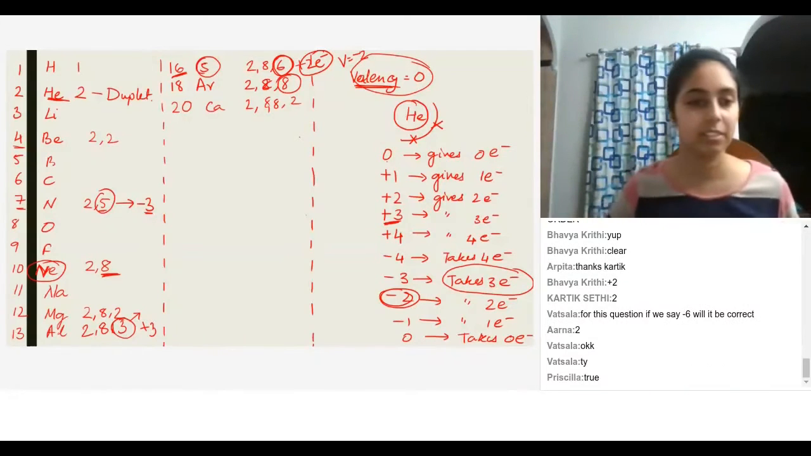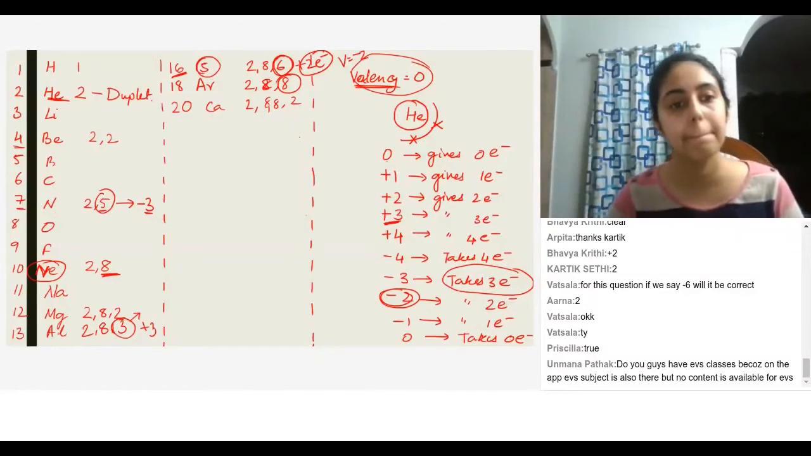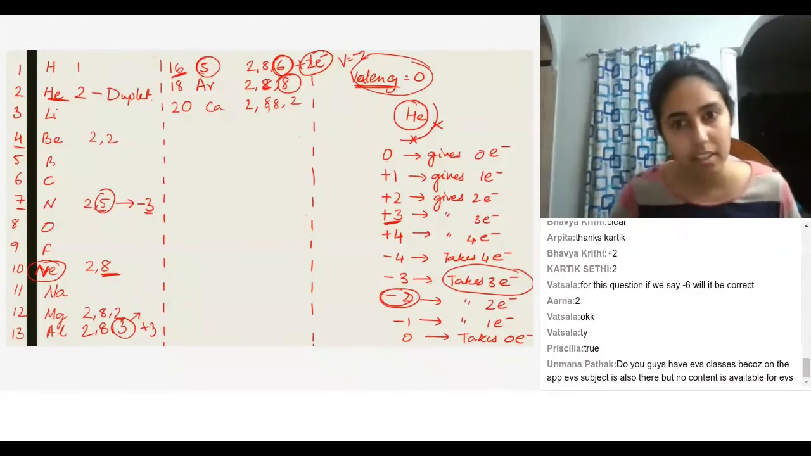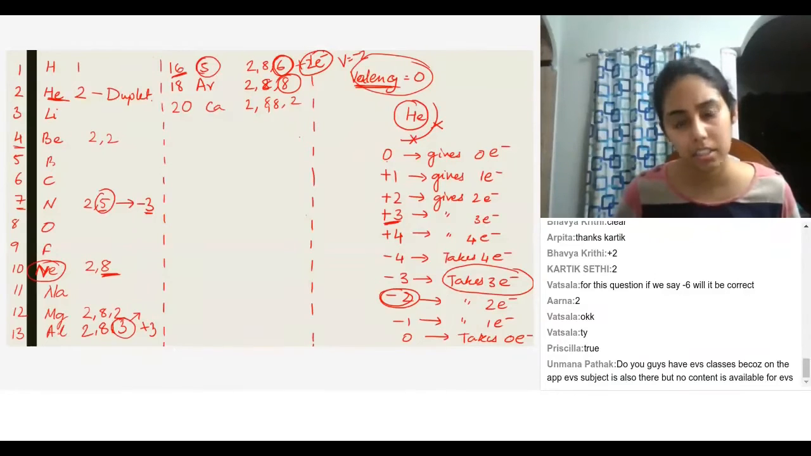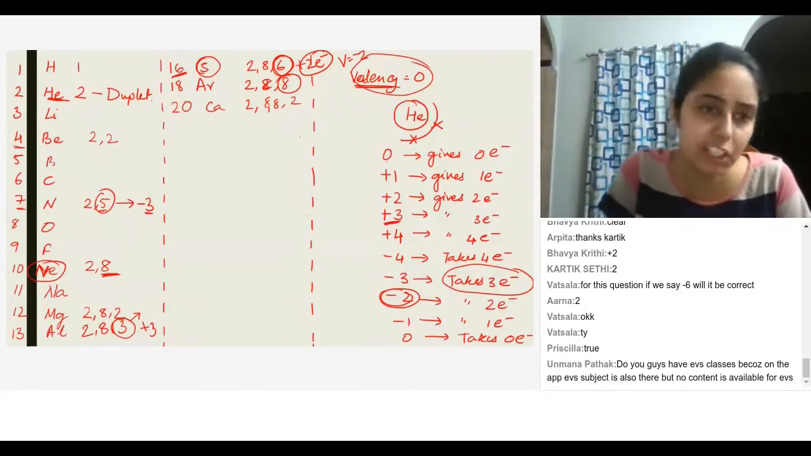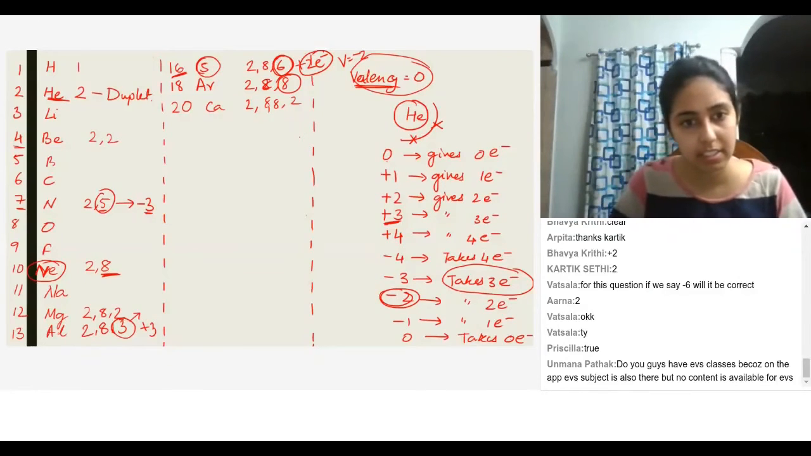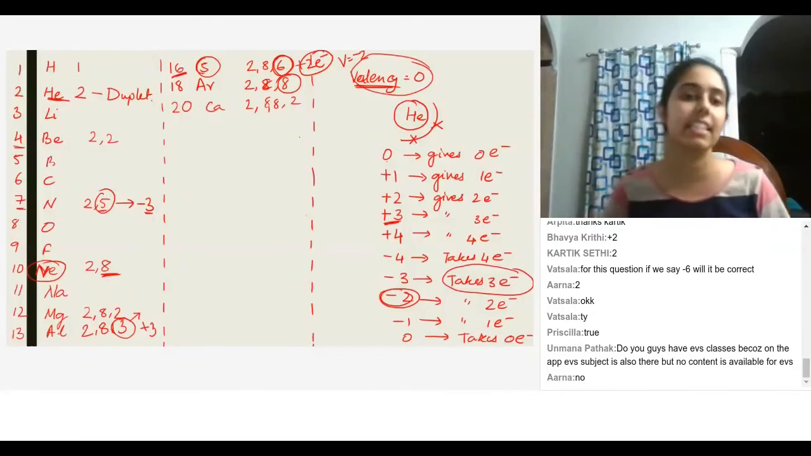Ma'am, so what I said was correct. Ma'am, for calcium, valency was 2. So is it correct? I'm asking. Yeah, the valency of calcium is 2. That's right.